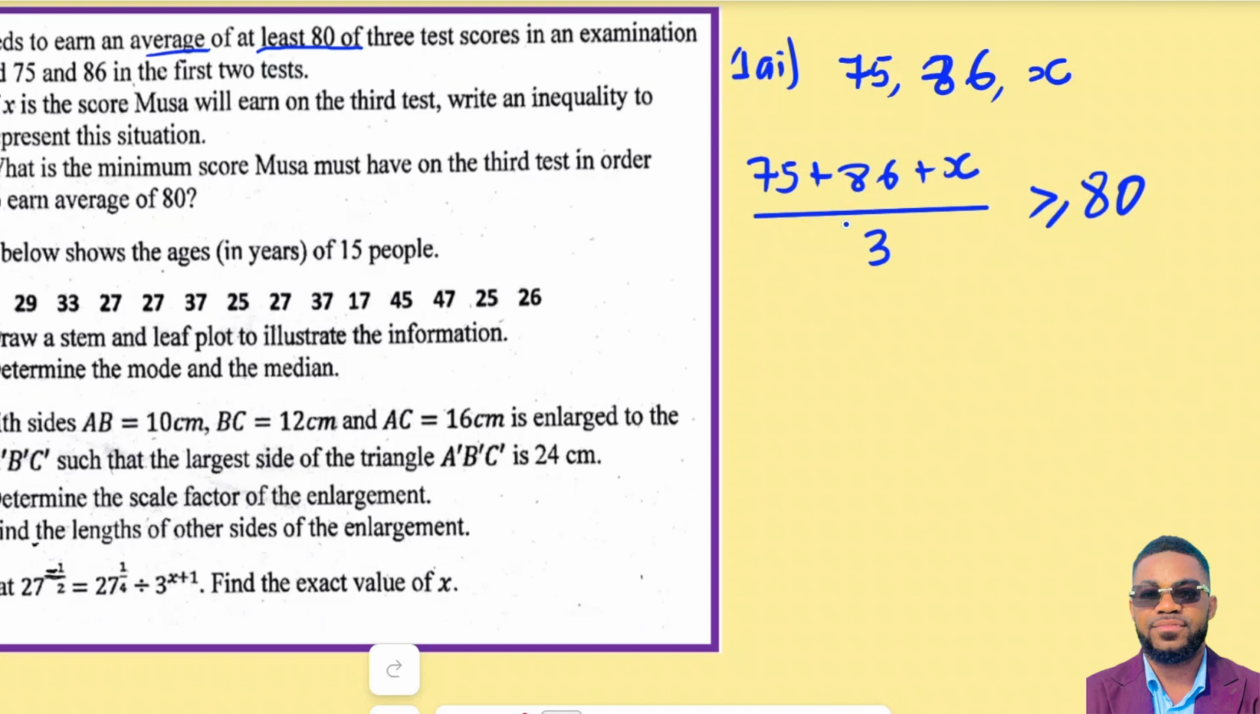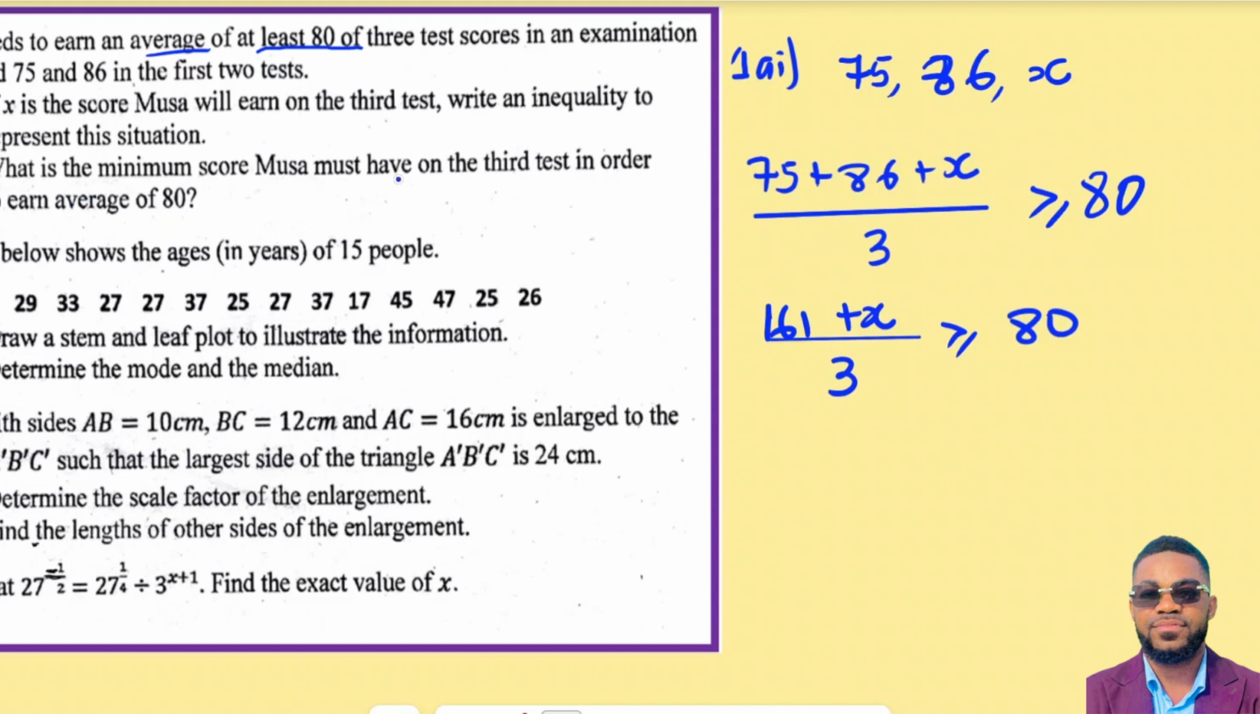Now we can simplify this one, 75 plus 86, and that's going to give me 161. You can verify. So 161 plus X over 3, and that is greater than or equal to 80. So that's the inequality that we are talking about. So we are done with the first one. That is very, very easy, right? Now let's move on to the next question.